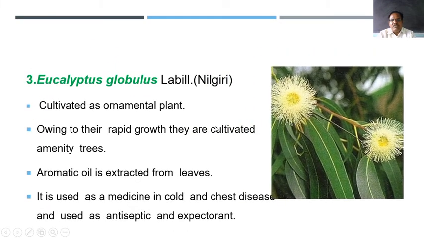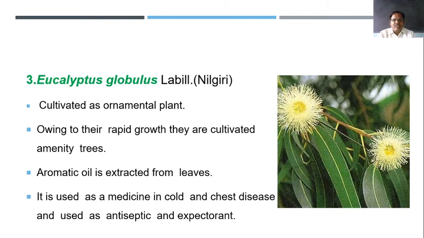Next plant, Eucalyptus globulus. Eucalyptus globulus is a large tree that attains a height of about 400 feet.